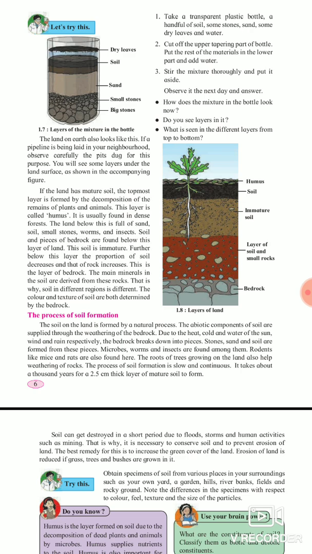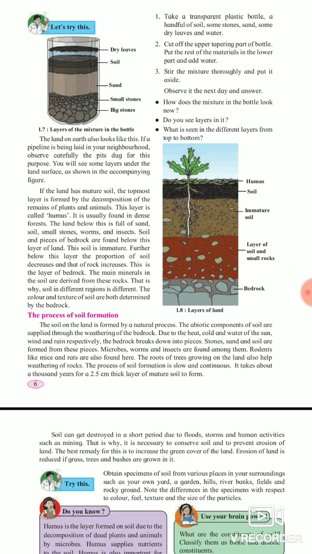Okay, so if the land has a mature soil, the topmost layer is formed by the decomposition of remains of plants and animals. See this figure of the layers of land. First is what? Humus. A small amount of leaves is there. After that a black soil is there. After that immature soil is there. After that a layer of soil and small rocks is there. And the last layer is what? Bedrock.